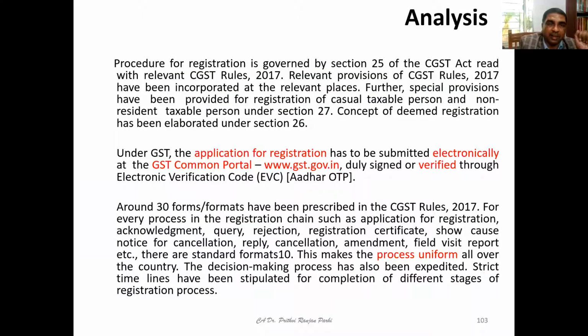Up to this, I think you have understood the basic things. Three sections we have covered just now: section 25, 26, and 27. Certain procedural things are there, we'll be discussing them right now. But is it clear to you up to this? Or any query you have? No query? Okay.